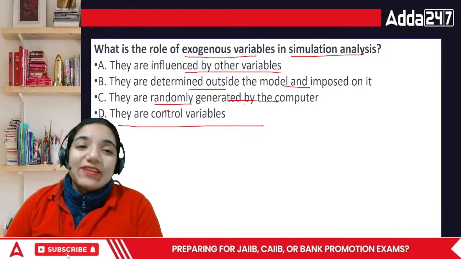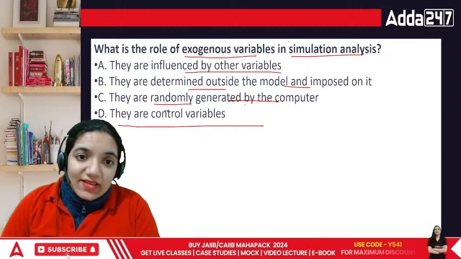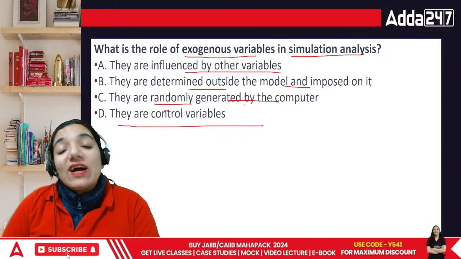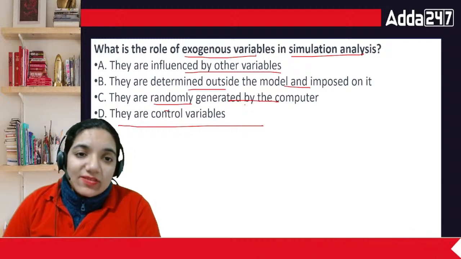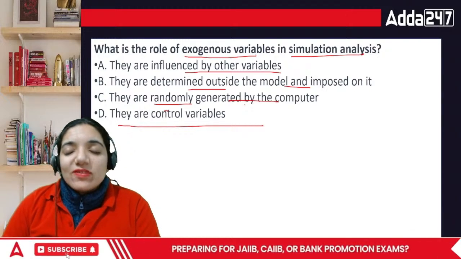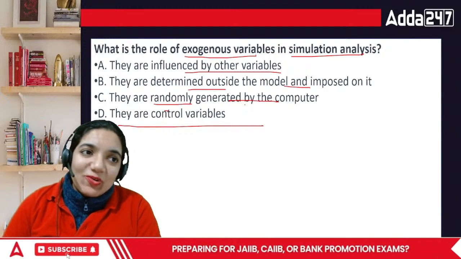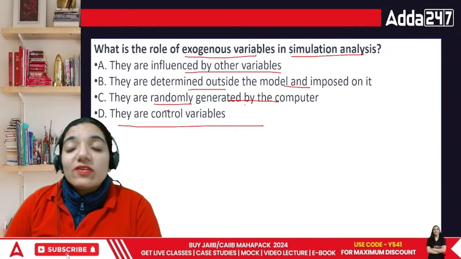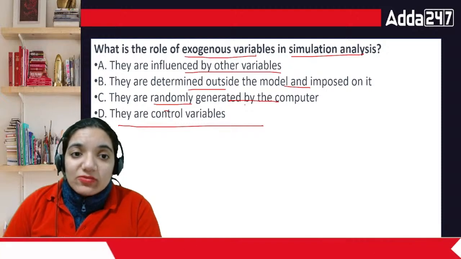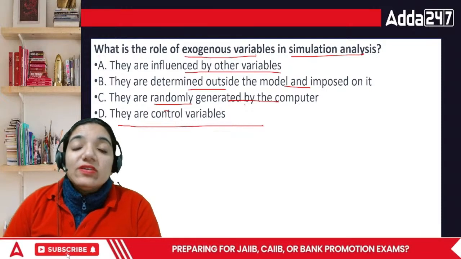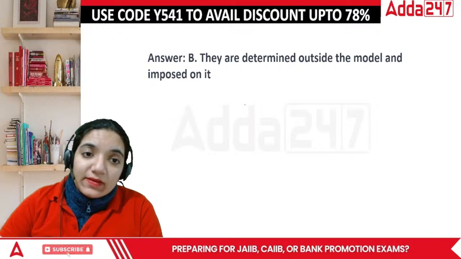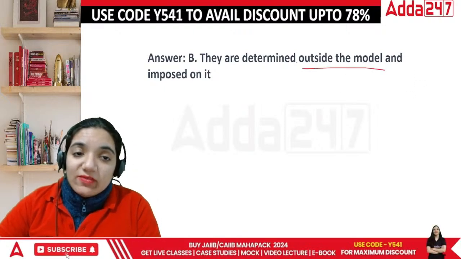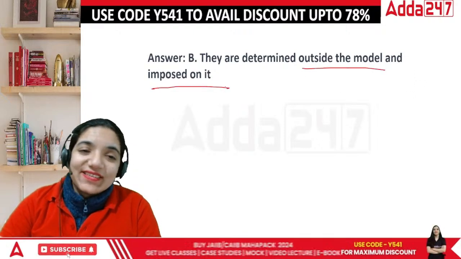Normally, when we talk about exogenous, exo means external. So, they are determined outside the model and imposed on it. Basically, exogenous are those variables which happen outside the particular model, and then we are trying to find the solution or whatever the points which would come because of the simulation. They are determined outside the model and imposed on it.